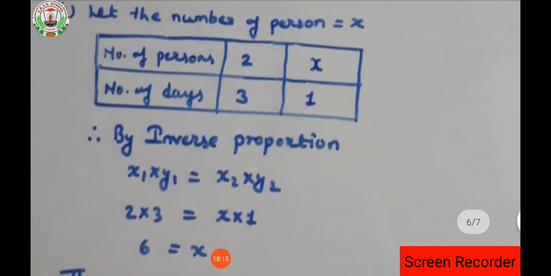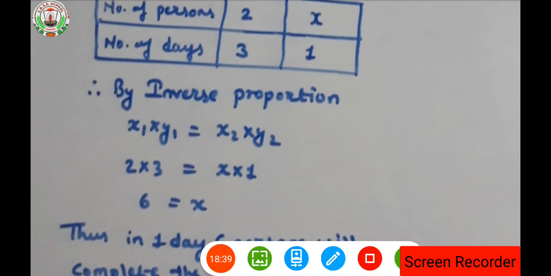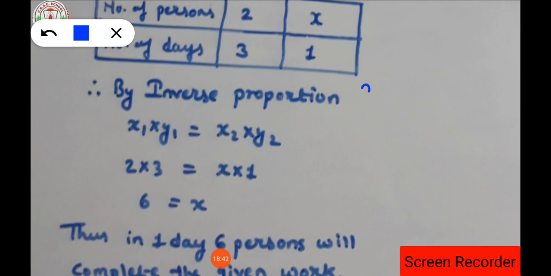In question number 10 first part, we considered the number of days to be x, isn't it? Here we have to do just the vice versa of the first part. Let the number of persons be x. If the persons are 2, then the number of days required is 3. If the number of persons is x, then the number of days is 1. So again it is a question of inverse proportion, isn't it? What is the inverse proportion formula we have? x1 into y1 is equal to x2 into y2, isn't it?